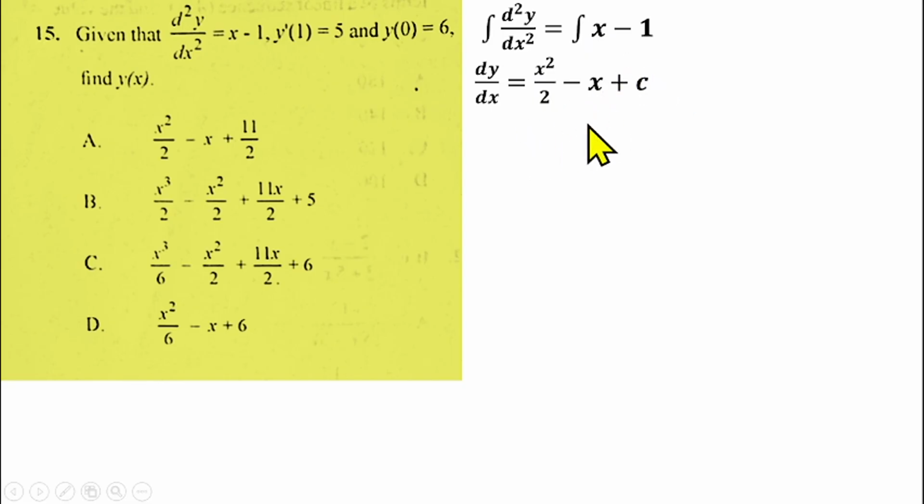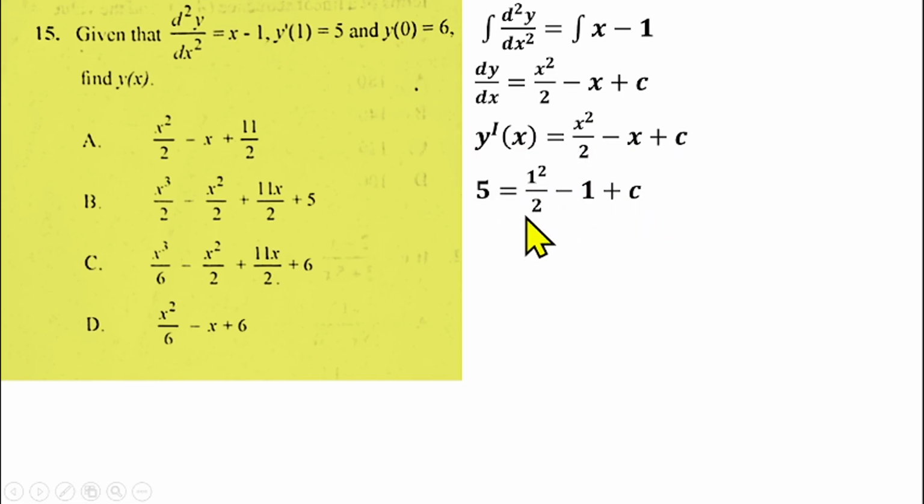So from there, dy/dx can be written as y prime of x. This y prime of x means dy/dx, and that's what this one is standing for. So we have already been given y prime of 1, so that means you can replace x by 1. We'll be having y prime of 1 to be 5. So I can replace it: 5 equals, wherever I see x here, I'll put 1.